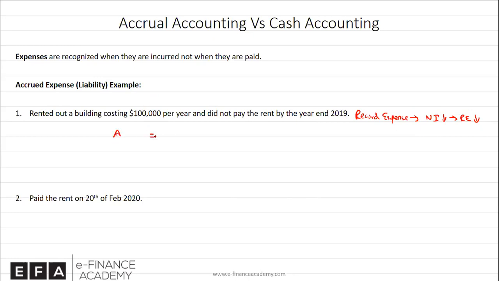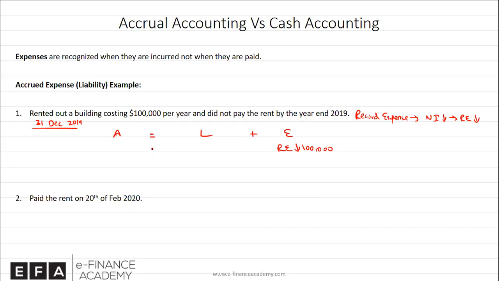So let's look at the impact at the end of the year, let's suppose 31st December 2019. This is what the accountants would do. They would say, since we incurred the expense, let's record the expense. When they record the expense, retained earnings, which is equity, would go down by 100,000 through the income statement. And since it has not been paid, it's an obligation the company owes.